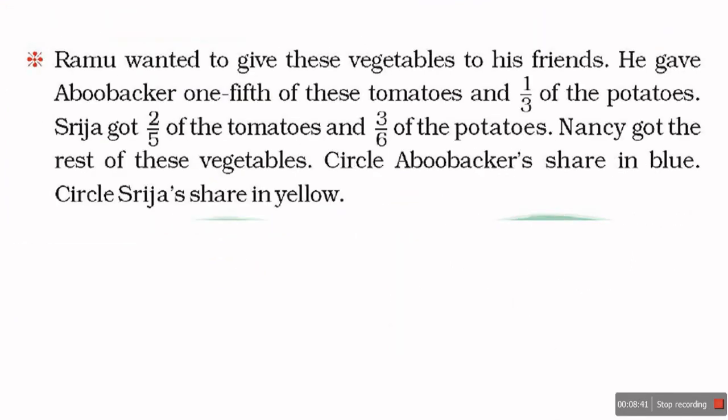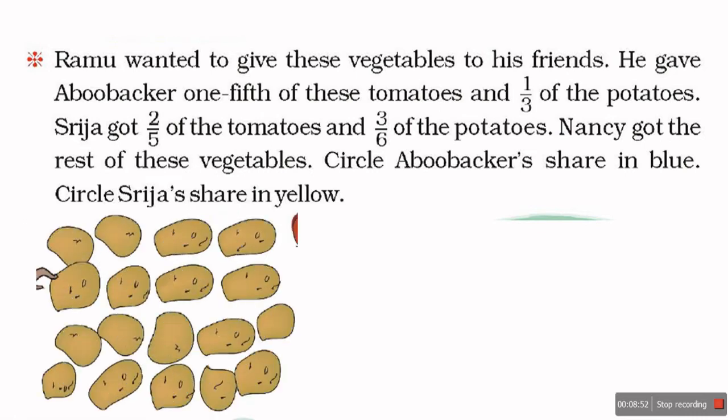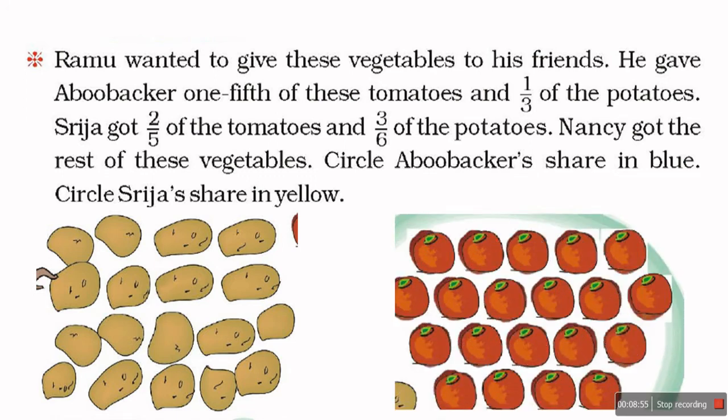Ramu wanted to give these vegetables to his friends. He gave Abu Bakr 1/5 of these tomatoes and 1/5 of potatoes. Let us see. There are some potatoes and some tomatoes. He gave Abu Bakr 1/5 of tomato and 1/3 of potato.